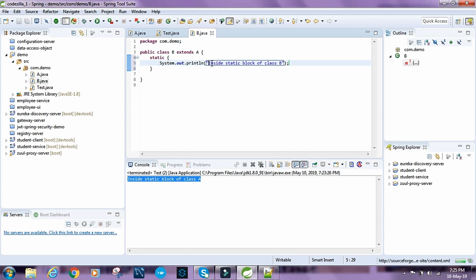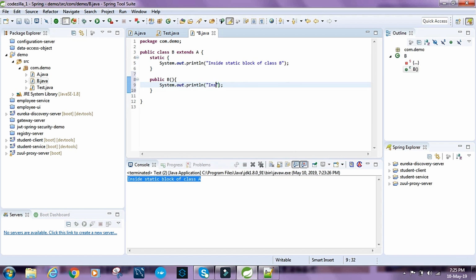And let's have a constructor for this class as well, public B, and let's print "Inside constructor of class B".